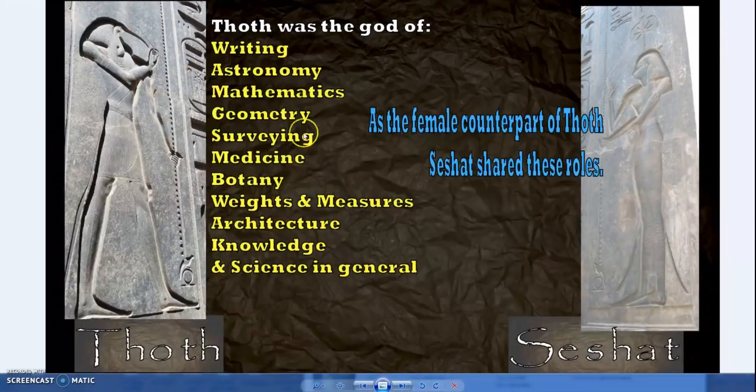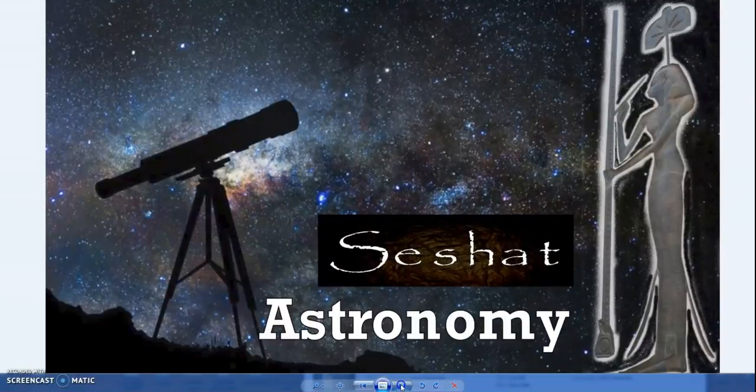But the further you go back, you find that she's actually not, if not the equal, the superior in many ways. So traditionally, Thoth is associated with writing. He taught writing to people. It was actually Seshat who invented it. Astronomy, maths, geometry, surveying, medicine, botany, weights and measures, architecture, knowledge, science in general, record keeping. Well, it's actually Seshat who was the primary one, the main one, in many ways.